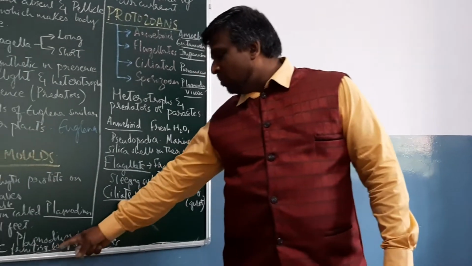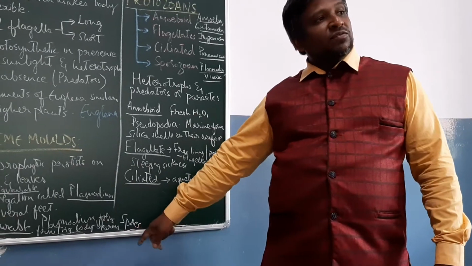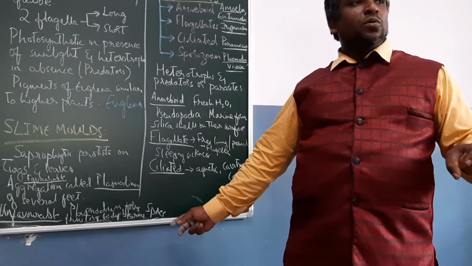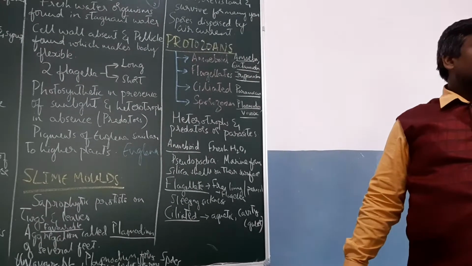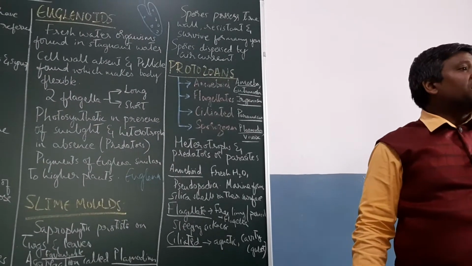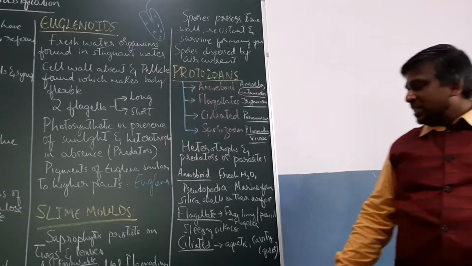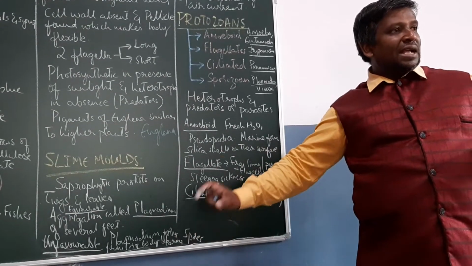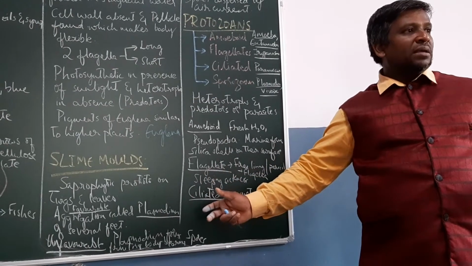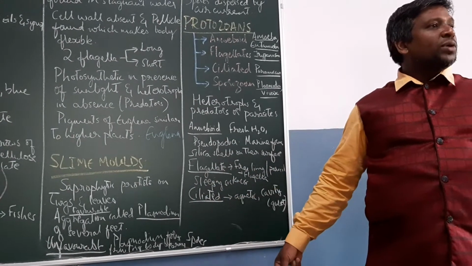So they form the fruiting body which has spores on it. Spores possess a true cell wall which is thick, and they help in overcoming unfavorable conditions. So in unfavorable conditions, the aggregate body, the plasmodium, is going to develop into fruiting bodies.